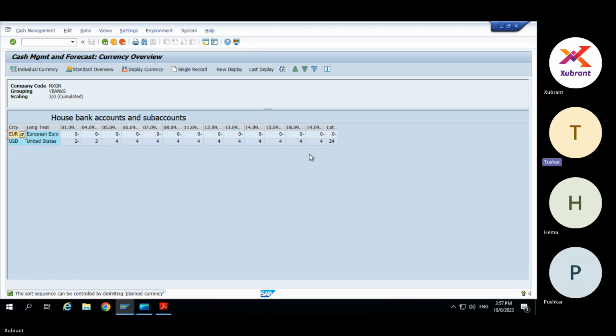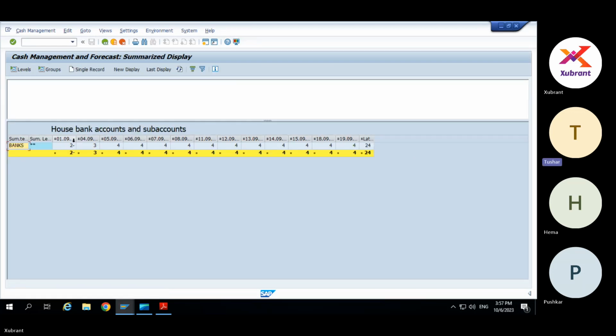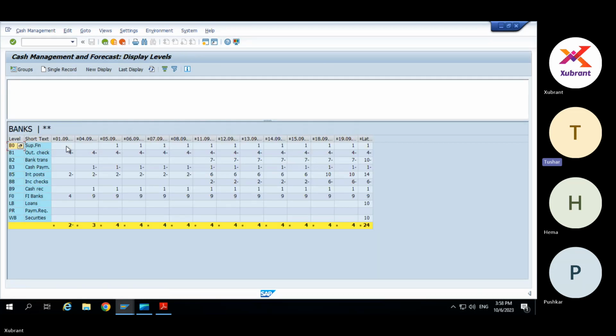I tried to understand myself, but I'm not getting it. What exactly does that configuration mean, plus signs, or if we say grouping and level?